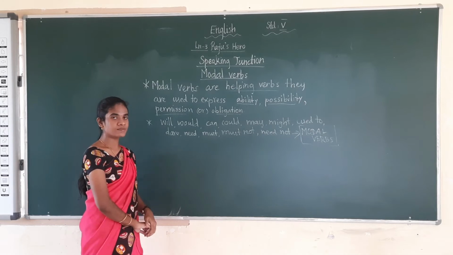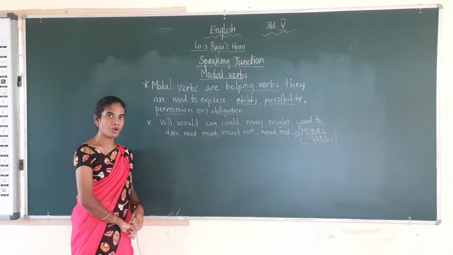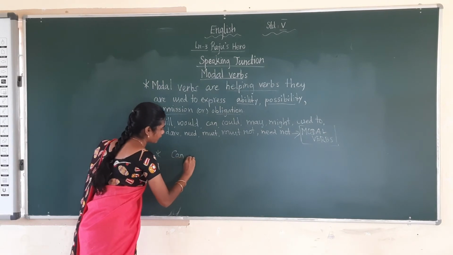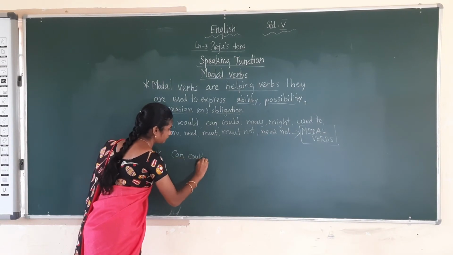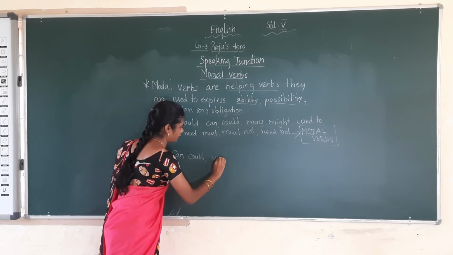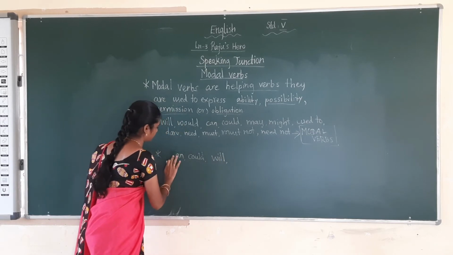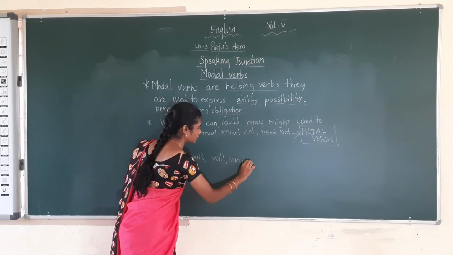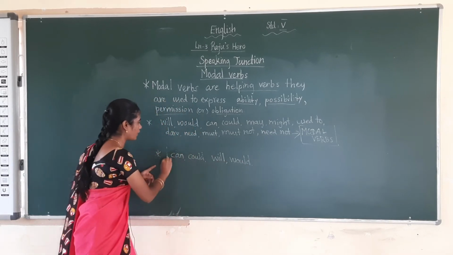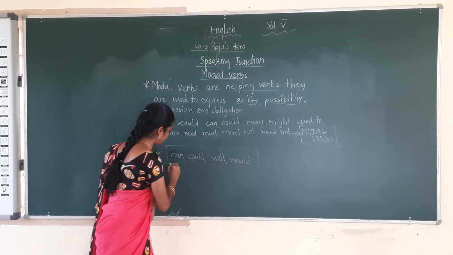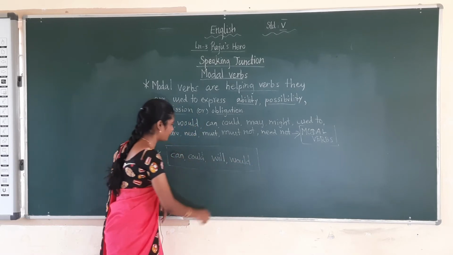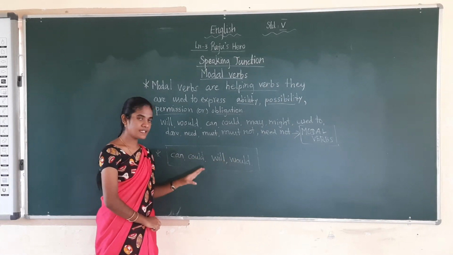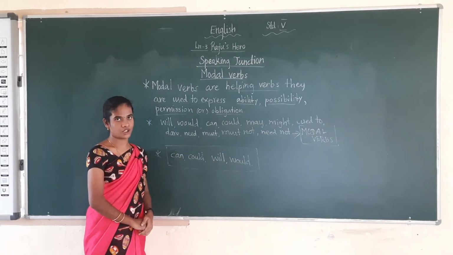So in our class, we are going to see only 4 modal verbs. That is can, could, will, would. So in our class, we are going to concentrate on only these modal verbs. What are the modal verbs? Can, could, will, would. So these 4 modal verbs only today we are going to see.